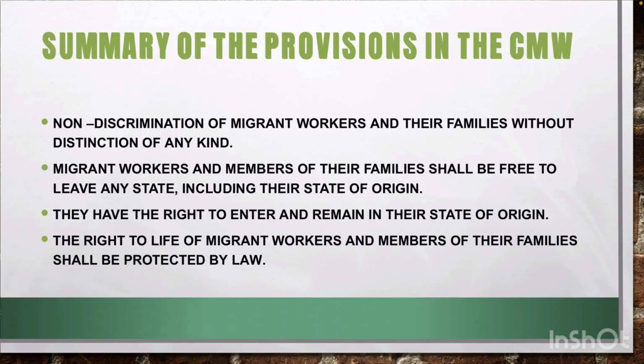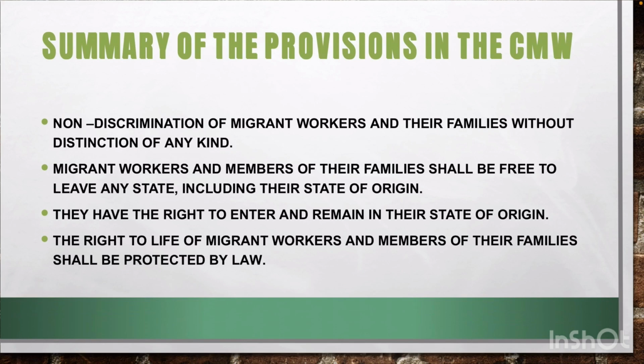The right to life of migrant workers and members of their families shall be protected by law. Whether they are in Zambia but they belong to Congo, their right to life shall be protected. Remember, these are international human rights instruments, so they apply to all the countries.